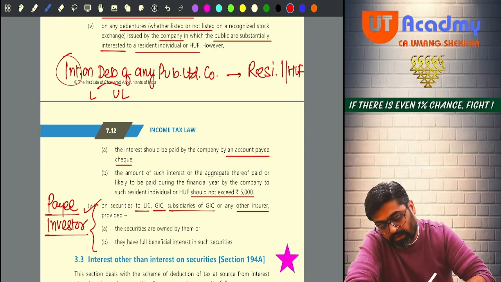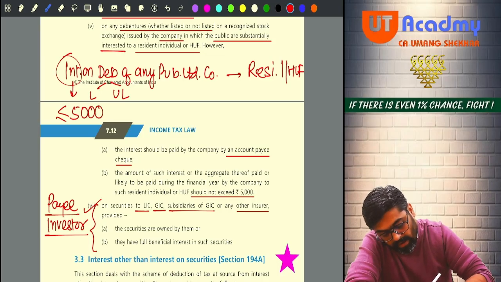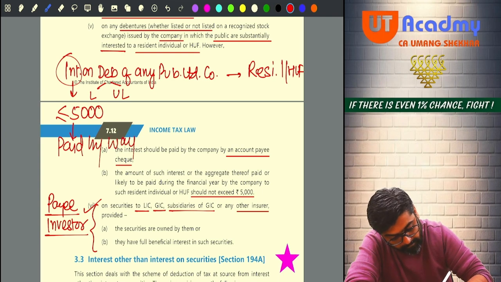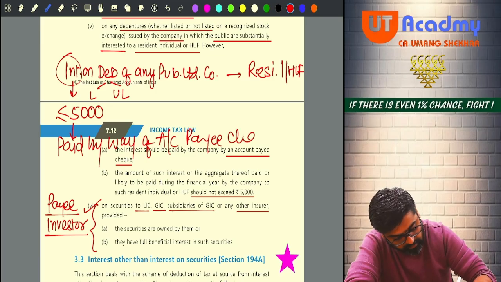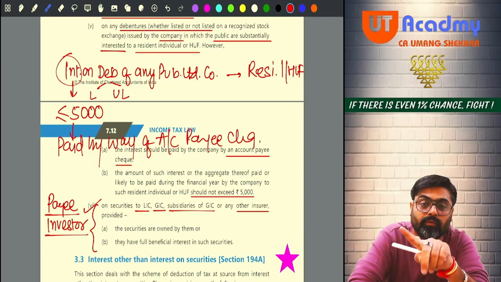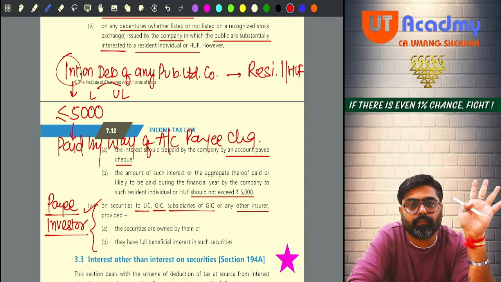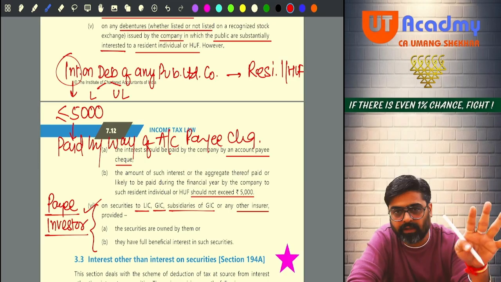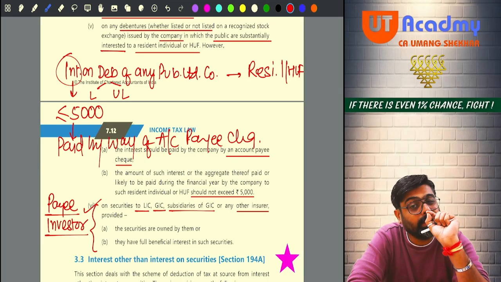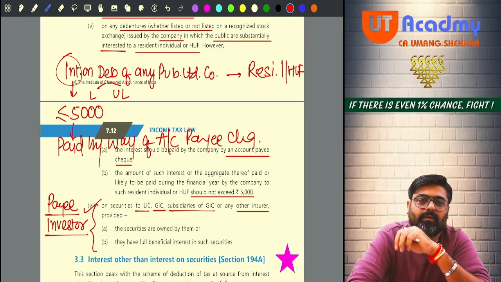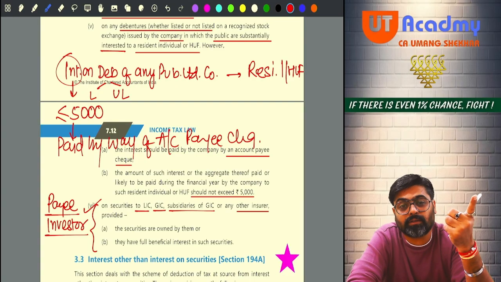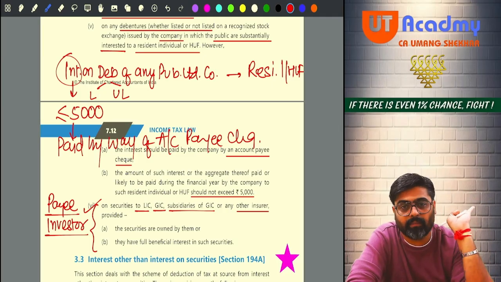See, this interest is less than or equal to 5,000 and paid by way of account payee cheque. If all these conditions are fulfilled, all, then there is no TDS. Even if it is interest on securities, no TDS; 193 is not applicable. But wait, if any single condition is not fulfilled, the entire interest will attract TDS as per 193.